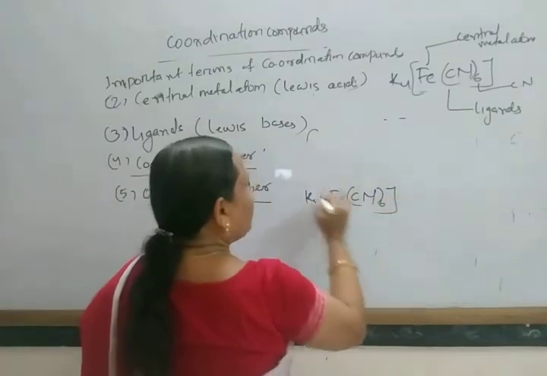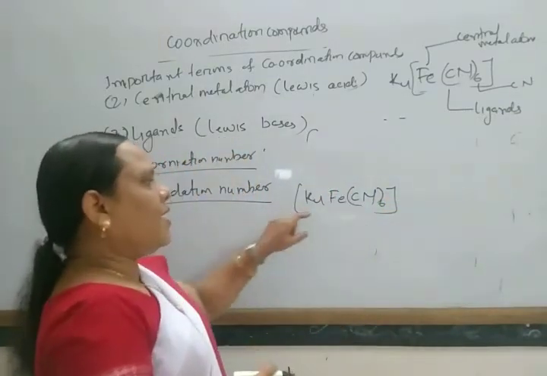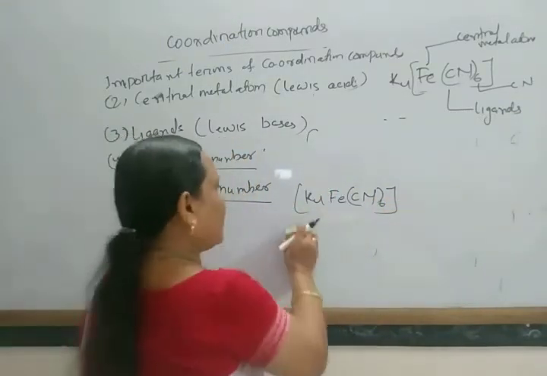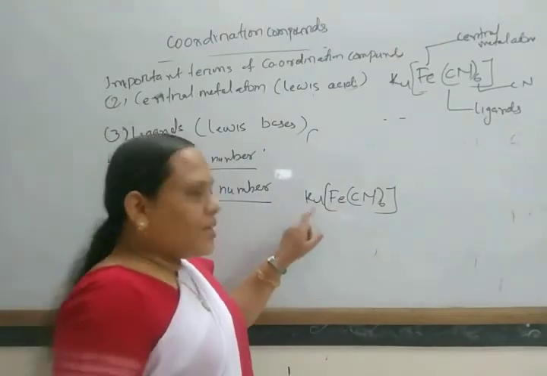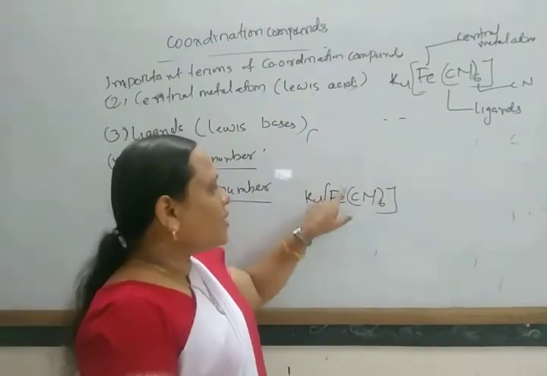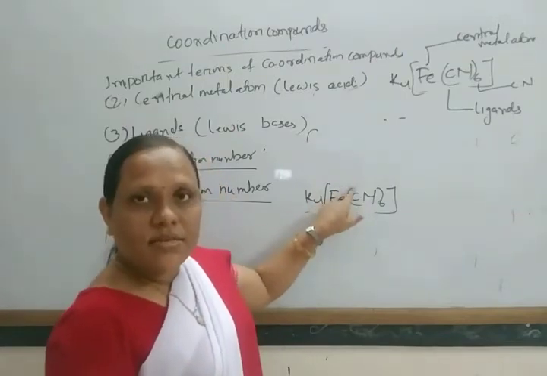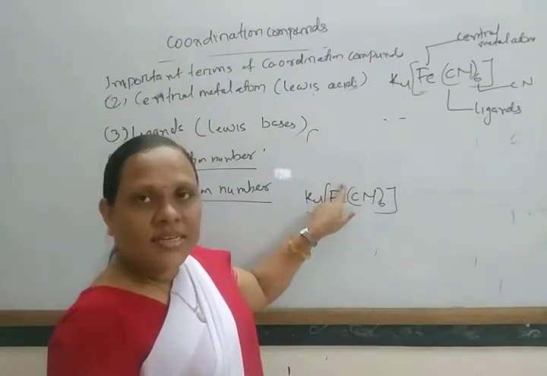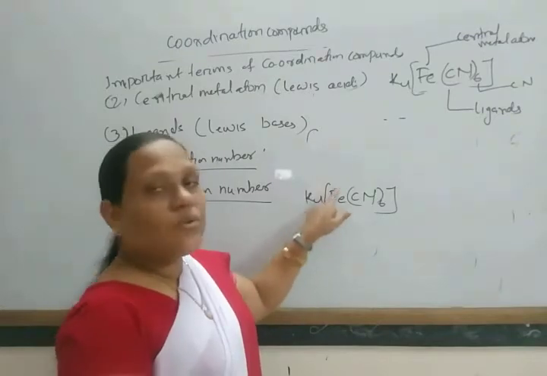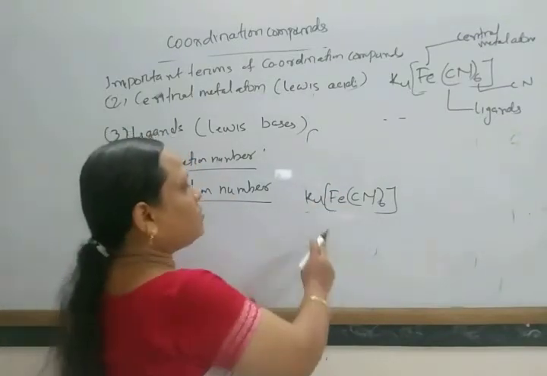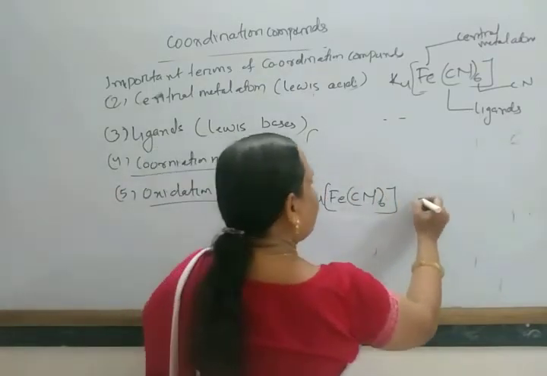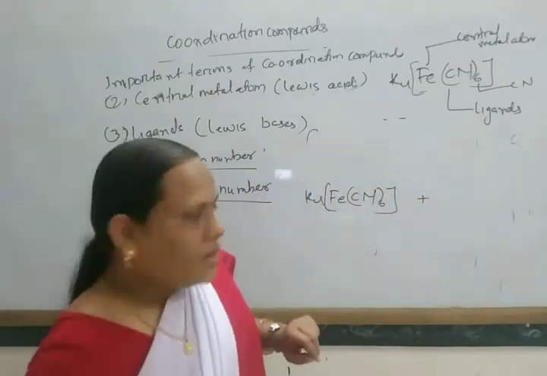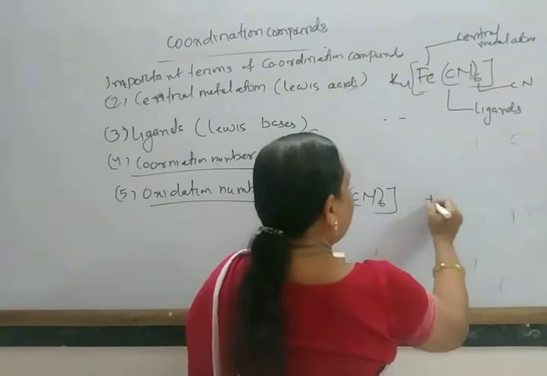Okay, so for example, in K4Fe(CN)6, if all the ligands and atoms are removed as ions, what is the charge remaining here? What is the residual charge? What is the charge present on this metal atom? That is known as its oxidation number. So here the oxidation number of iron is +2.